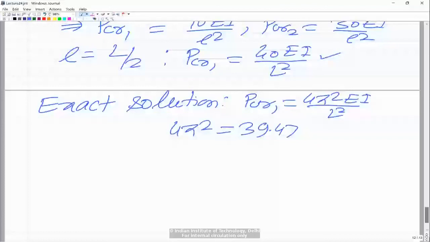So I think this is what I wanted to discuss in stability, because within the limited time, this is what I can do. And next, I had promised that I will discuss some case studies. So now let me discuss that.